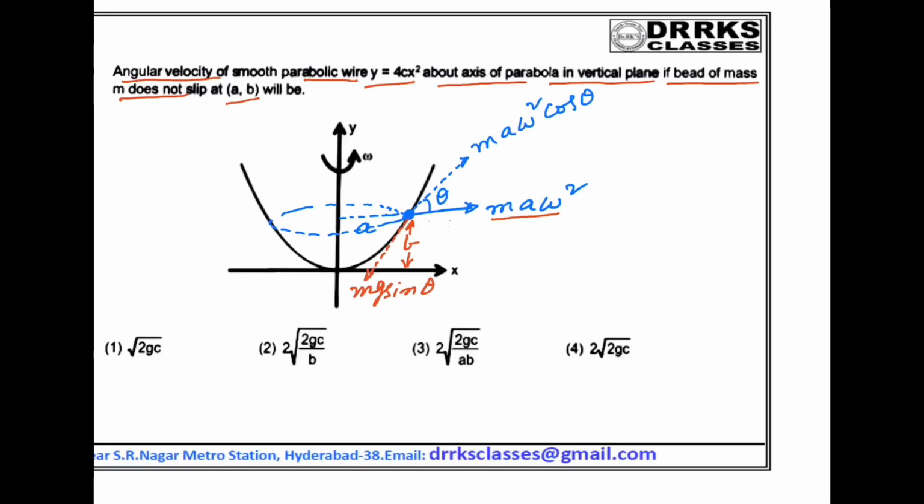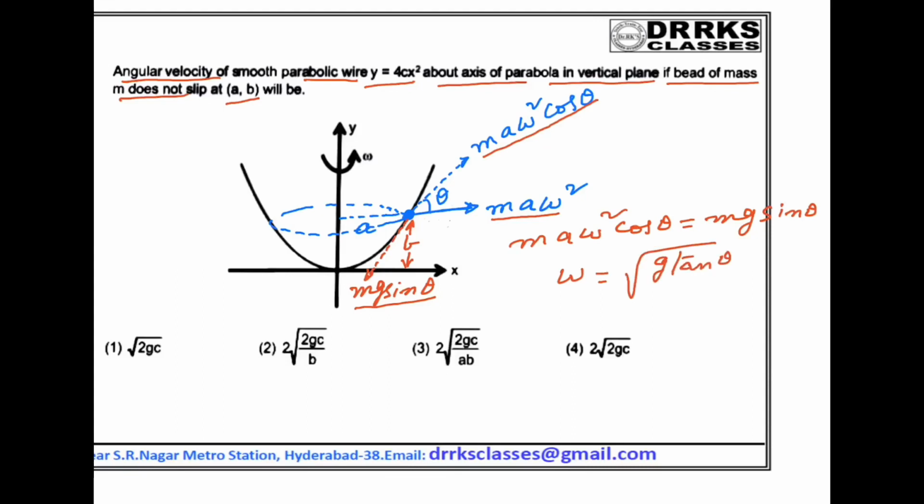The component of pseudo force acting up is m a omega square cos theta. That must balance the component of gravity acting down, so m a omega square cos theta is equal to mg sin theta. From this we can find omega is equal to root of g tan theta by a.